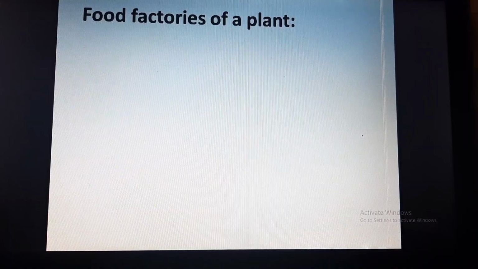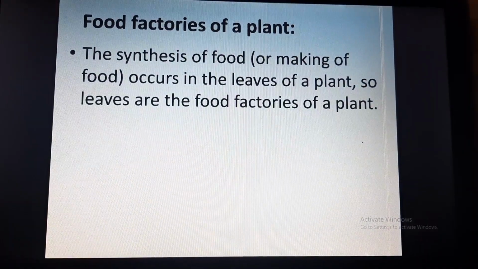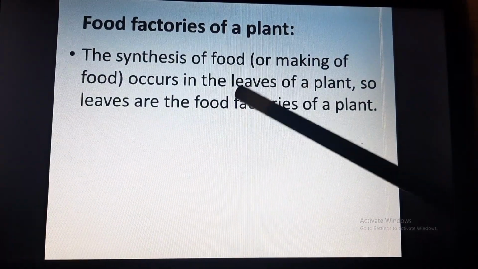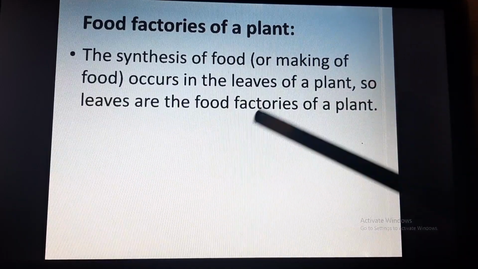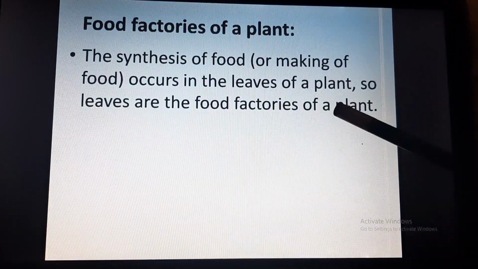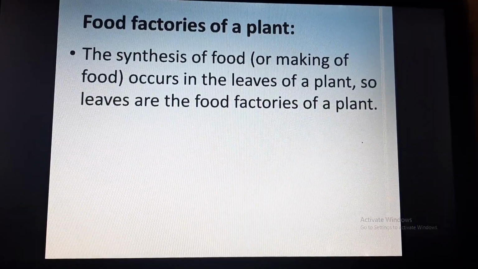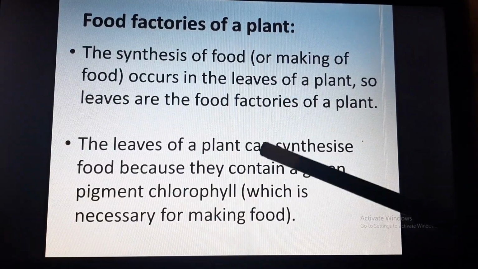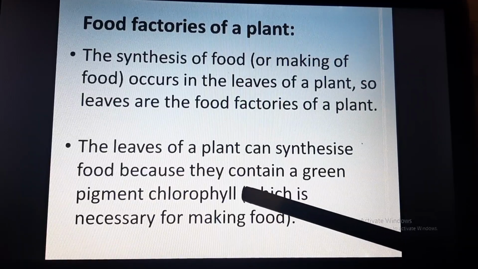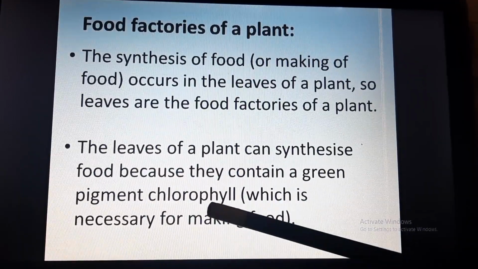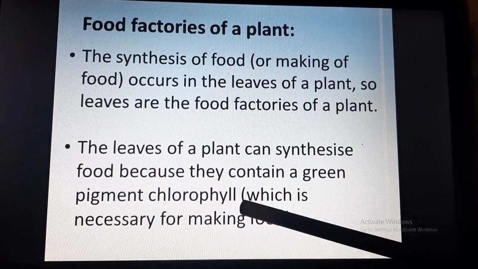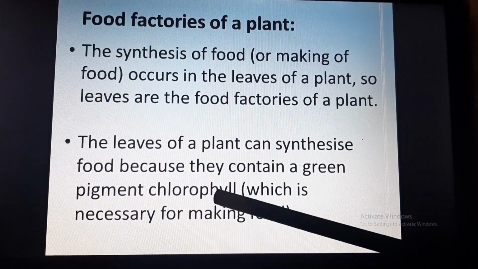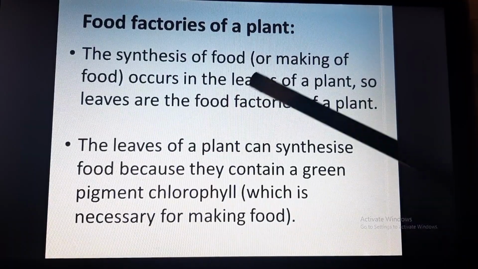Now, food factories of plant, as I discussed earlier, the synthesis of food occurs in the leaves of a plant only. That is why leaves are called food factories of plant. But why is it happening only in leaves? Because the process of photosynthesis can only happen if chlorophyll pigment is present, and the chlorophyll pigment is only present in leaves.